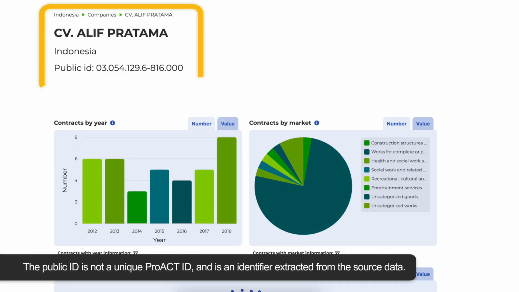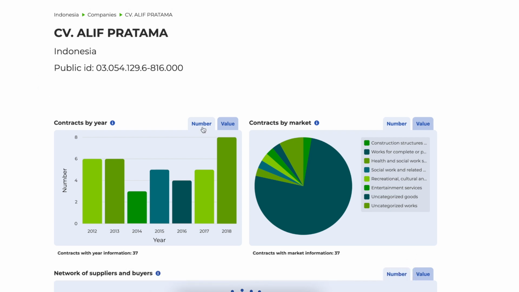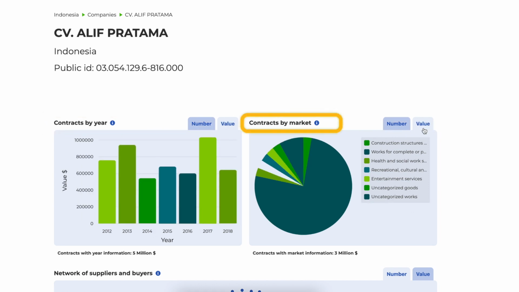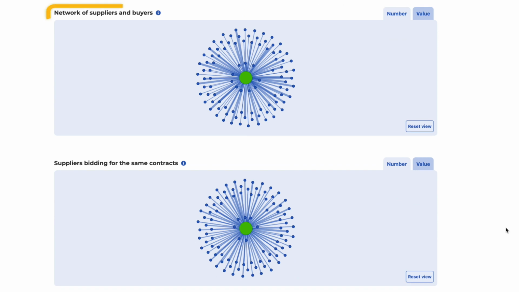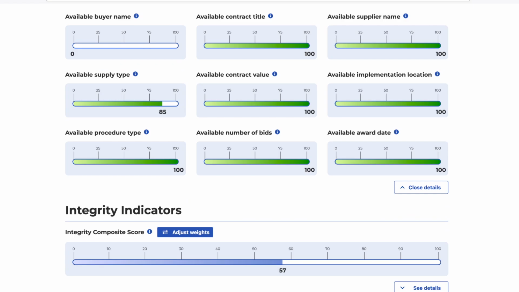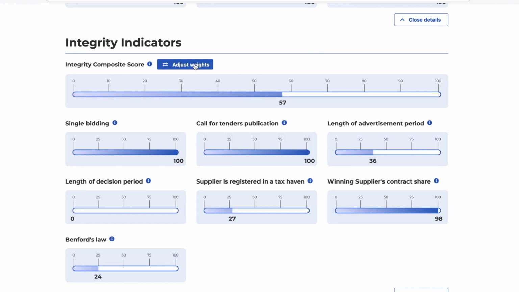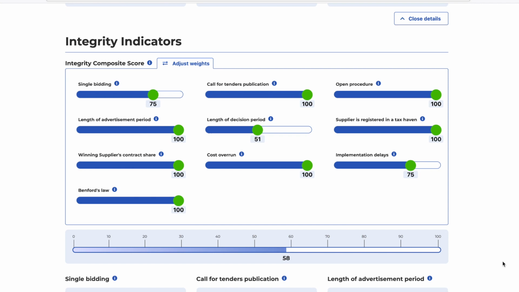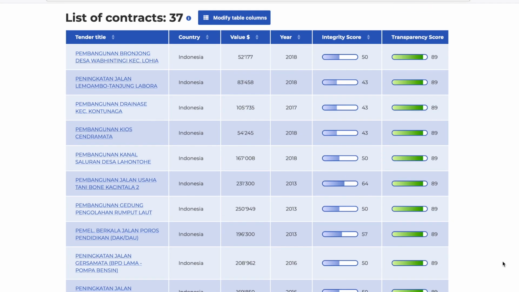The supplier's public ID, when available, and other background information is displayed here. The page displays the supplier's timeline, the markets and submarkets it has won contracts in, who its buyers are, and who are the competitors of this supplier. You can also have a detailed overview of the risk indicators and can also adjust the weights of the indicators. Scroll down to see a list of contracts that the supplier was awarded and see the scores of individual contracts.